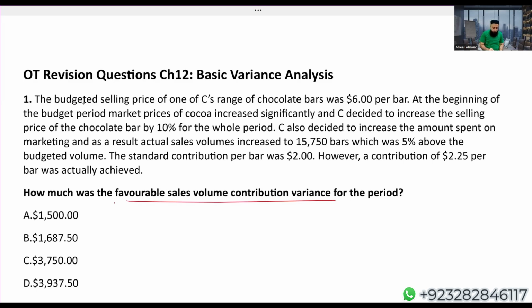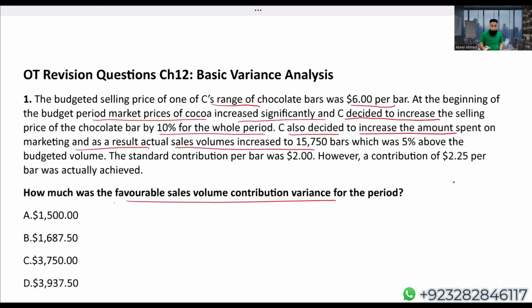Let's read the question. The budgeted selling price of one of C's range of chocolate bars was $6 per bar. At the beginning of the budget period, market prices of cocoa increased significantly, the main component for the chocolate bar. C decided to increase the selling price of the chocolate bar by 10% for the whole period. C is also the name of a company. C also decided to increase the amount spent on marketing. As a result, actual sales volume is